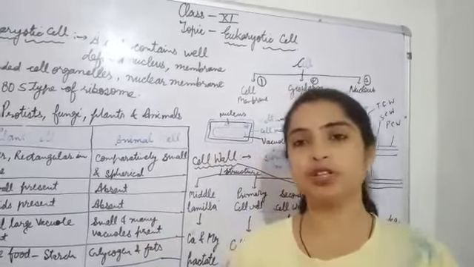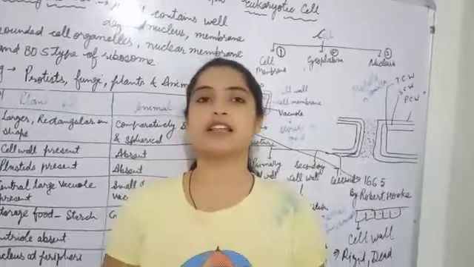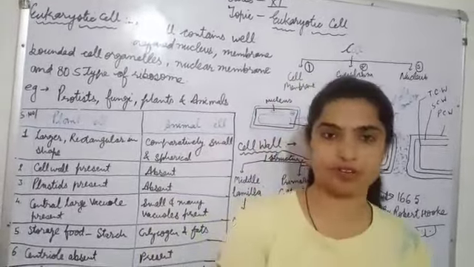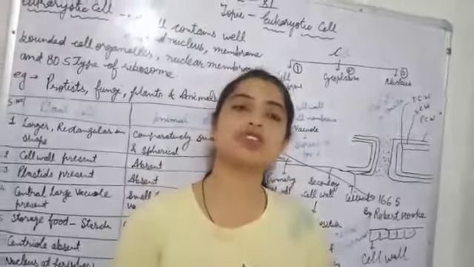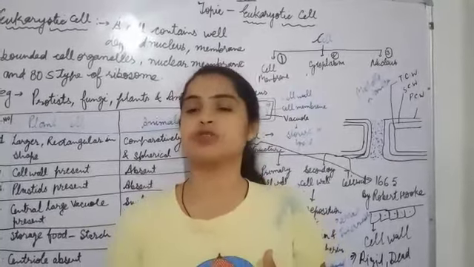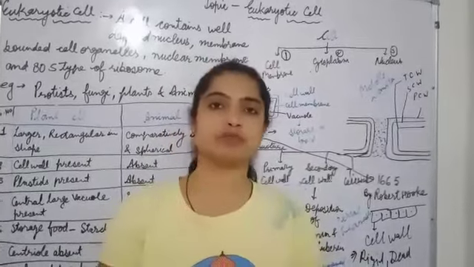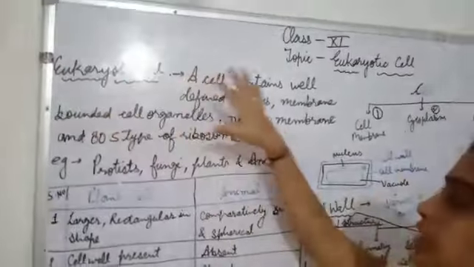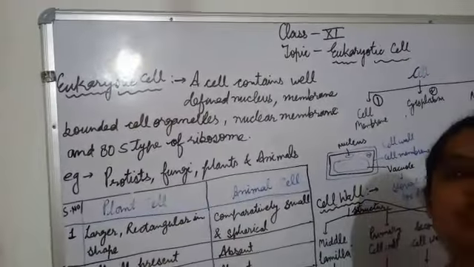Children, a eukaryotic cell is a well-defined, advanced cell which contains a well-defined nucleus covered with a nuclear membrane. It contains all the membrane-bounded cell organelles like mitochondria, Golgi complex, endoplasmic reticulum, lysosome, vacuoles, etc. And it possesses 80S type of ribosomes. So a cell having a well-defined nucleus, membrane-bounded cell organelles and 80S ribosomes is called a eukaryotic cell.